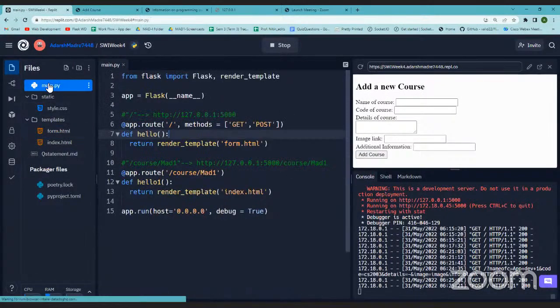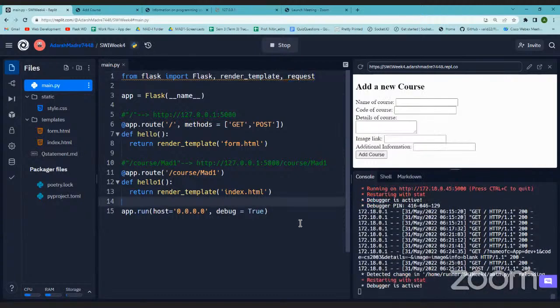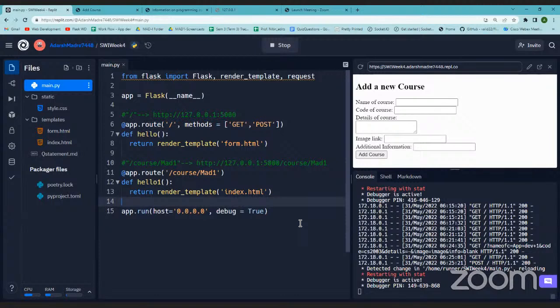So we were at main.py. We know what happens when the method is get, but now we will see what happens when the method is post. There's one thing that we need to import from Flask, that is request. What does request do? It gives you the idea of the request you are making and with what method. There are other objects of request, but one thing that we will particularly use is request.method to understand what method we are using.